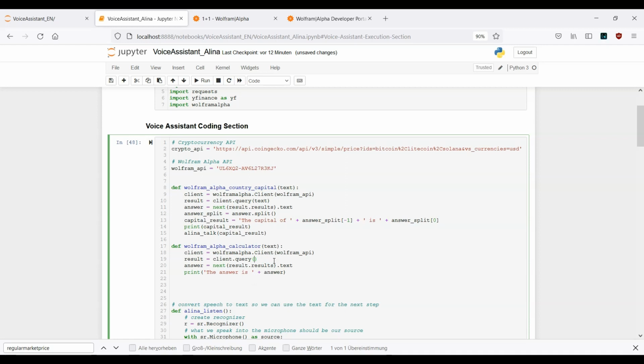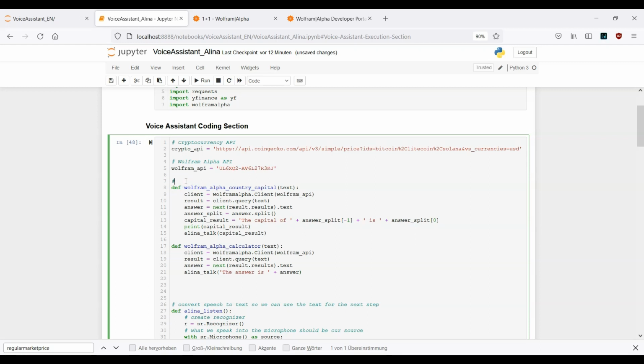Instead, again, we need to provide the text. Now this should be fine. So this is the last one we need to delete, and instead of the print function, we want to use the Alina talk function.